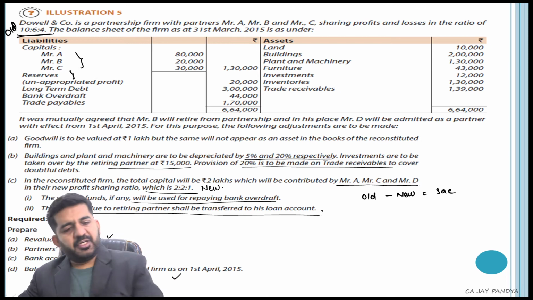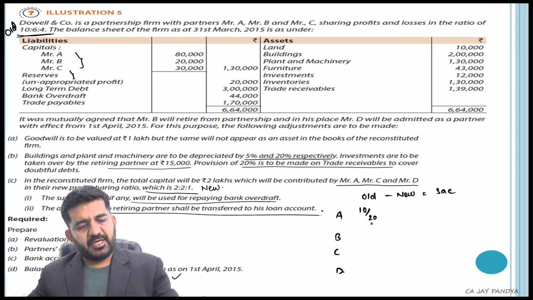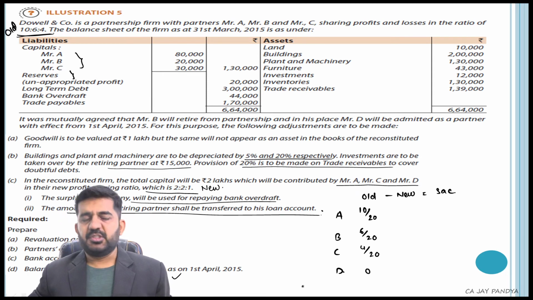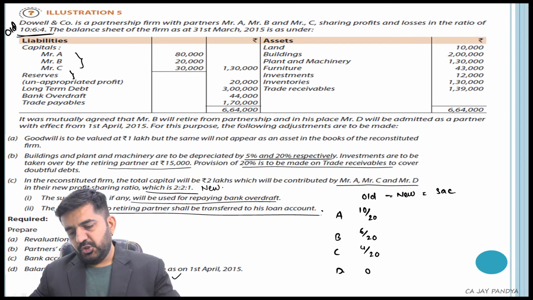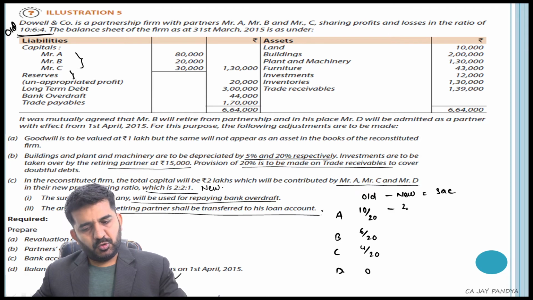What is old ratio is A, B, C and D. For old, A old ratio is 10/20, 6/20 and 4/20. D old ratio is 0 because he is a new partner. New ratio is 2:2:1, so it is 2/5. A will also be sharing 2 by 5.